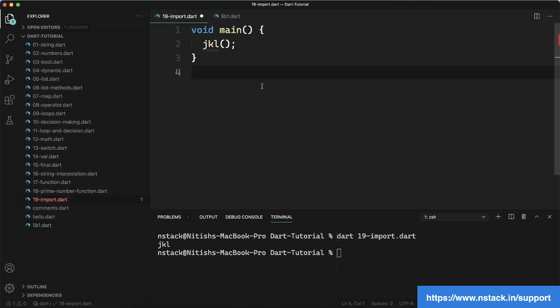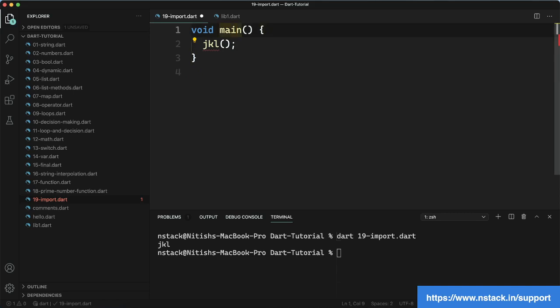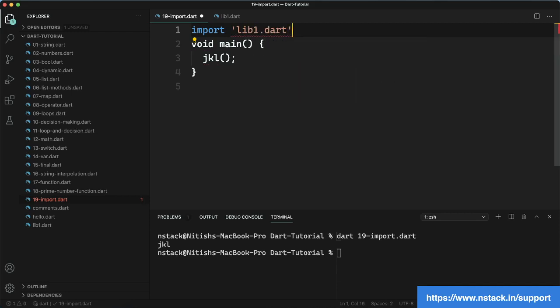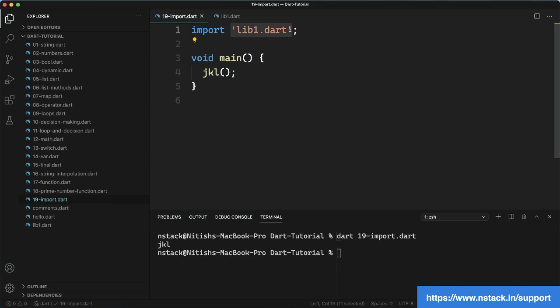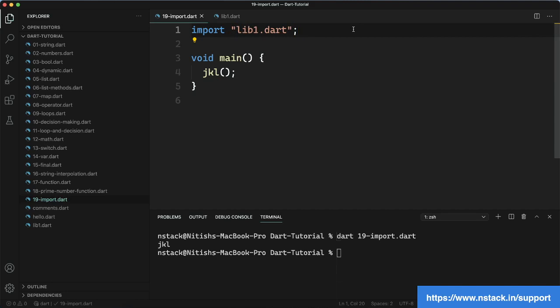Now, as I have removed the code from this file and put it in that file, this function is not valid. So how can we use that function from that file in this file? For that, we first need to import it. So we will write import, and after that the file name, which is lib1 dot, and after this we put a semicolon. You can see that I have written import, and after that, in string format, in single quotes, I have written the file name. You can use double quotes also if you want. Let me try, there is no problem with that.